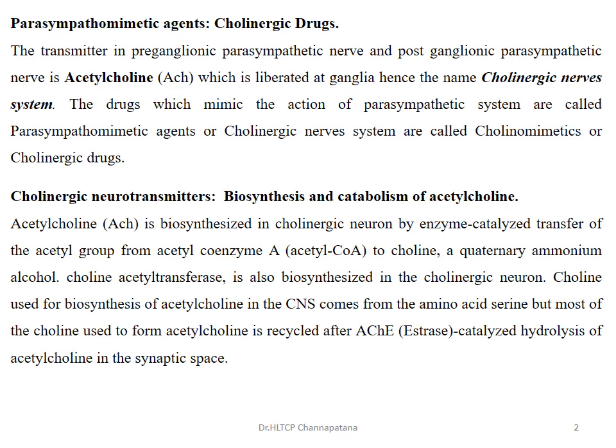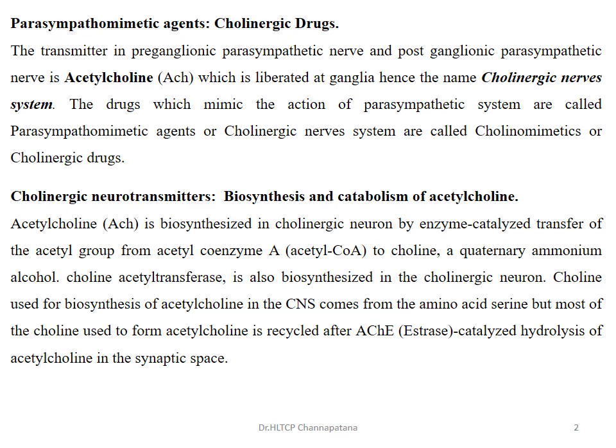Some drugs show a similar action, the action produced by acetylcholine. So such drugs are called parasympathomimetic agents or cholinomimetics or cholinergic drugs.